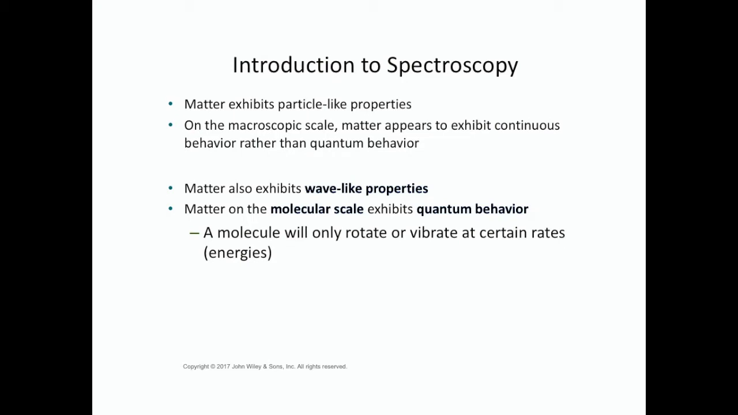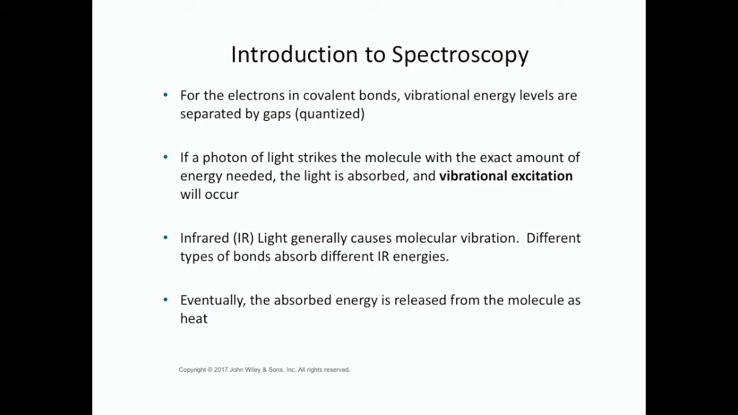Matter on the macroscopic scale really appears to exhibit continuous behavior rather than quantum behavior. However, when we get really small, down to the molecular scale, we start to see quantum behavior. So for example, a molecule can only rotate or vibrate at particular quantized energies. For electrons in covalent bonds, there are very particular energy levels that are separated by gaps. And if you have a photon of light that's absorbed by a molecule with the exact amount of energy in one of those gaps, the light is absorbed and the molecule is excited.